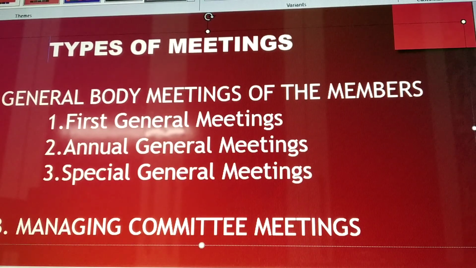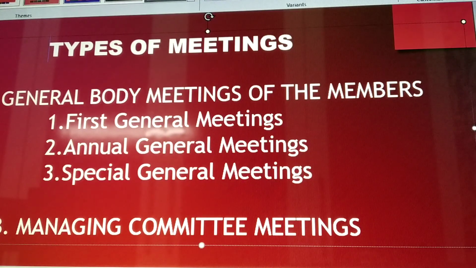Now, moving on to the next: if the officer or the member who is responsible for calling such a meeting fails to do so, then what is going to happen? Let us see. The registrar may declare such an officer or member disqualified for being a member of the managing committee, for a period not exceeding 3 years. Right? Then if the officer is a servant of the society, the registrar may impose on him a penalty not exceeding ₹100. Right? Before taking action against the defaulter, the registrar shall give the defaulter an opportunity to explain the cause of it.